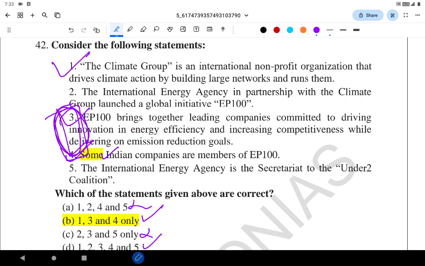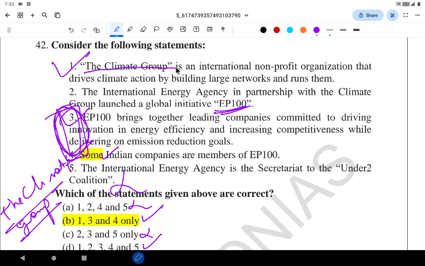The International Energy Agency is a secretariat to the Under2 Coalition. No. The secretariat to the Under2 Coalition is the Climate Group itself. The Climate Group is the secretariat. So the fifth one is wrong. Even the second one is wrong. The International Energy Agency has nothing to do with the EP100. It is launched by the Climate Group.